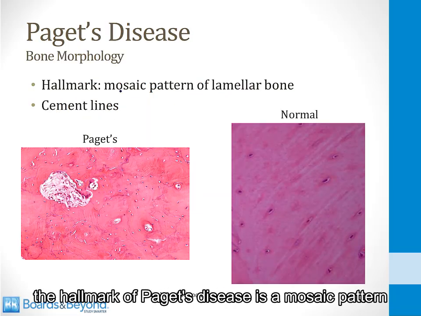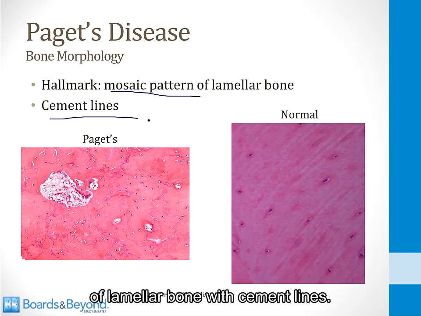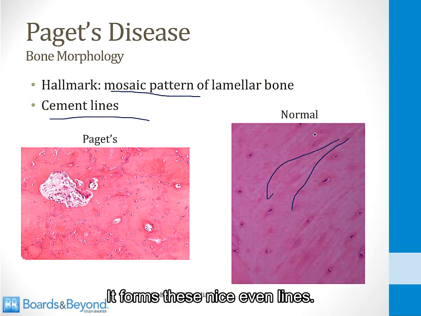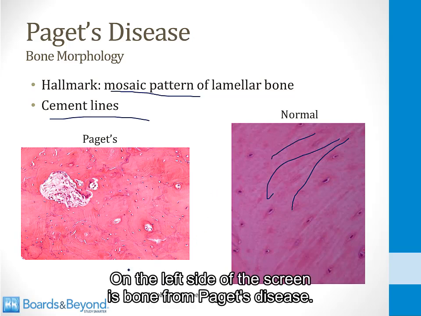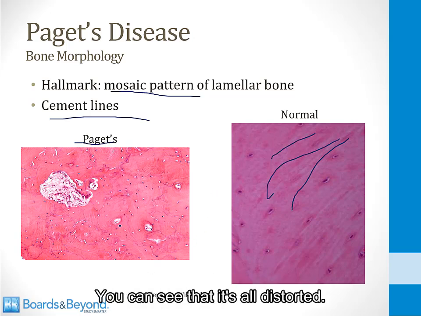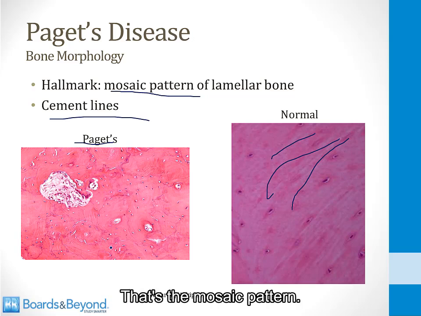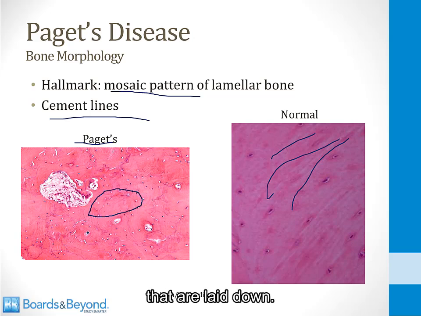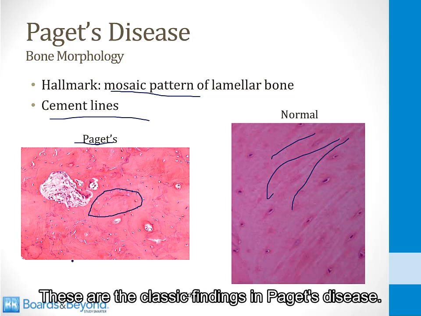Under the microscope, the hallmark of Paget's disease is a mosaic pattern of lamellar bone with cement lines. So on the right side of the screen is normal lamellar bone. It forms these nice even lines. On the left side of the screen is bone from Paget's disease. You can see that it's all distorted. That's the mosaic pattern. There are also these lines called cement lines that are laid down. These are the classic findings in Paget's disease.